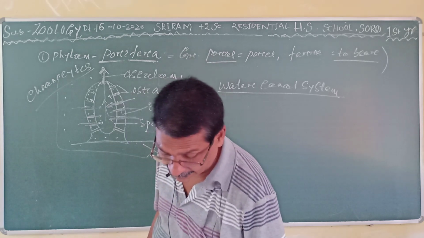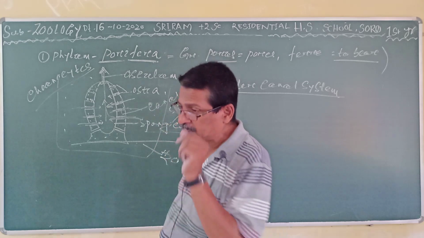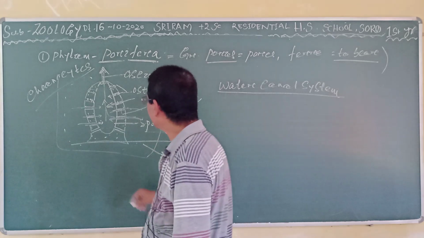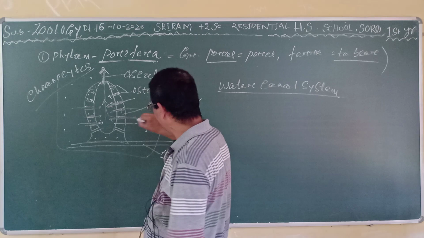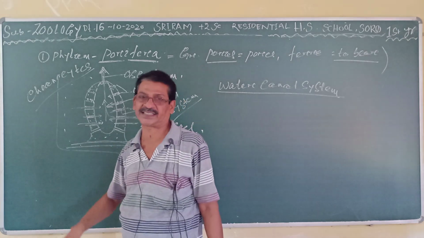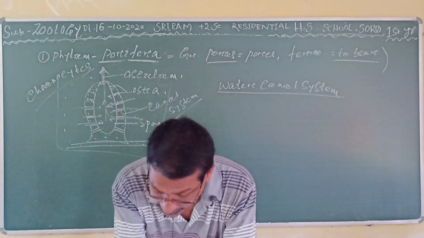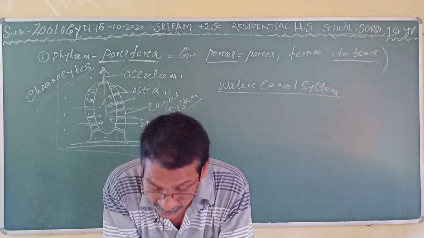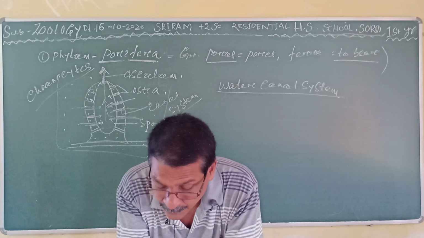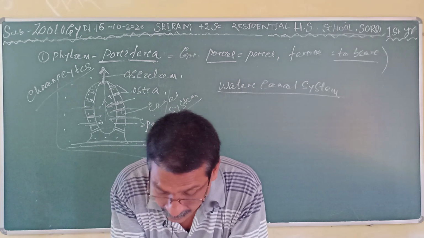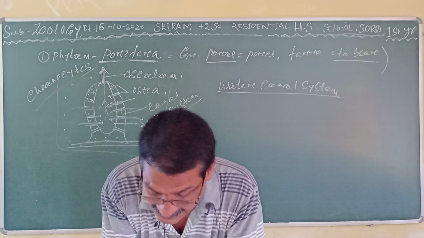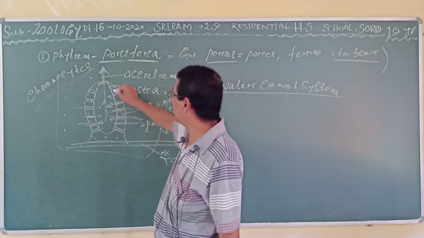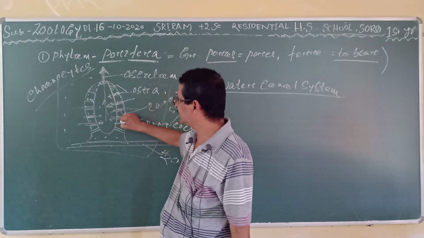So they are aquatic and mostly marine, and they are sedentary. That means they are attached to the body surface, so they are called sedentary in nature. Then these are primitive multicellular animals. Clear? Then sponges have a large number of pores on their surface, and a